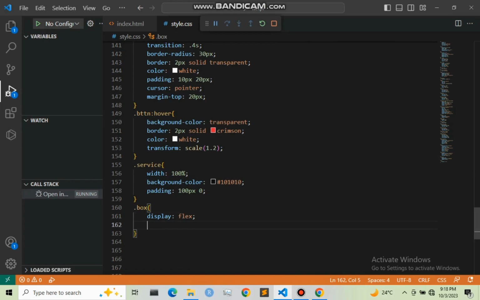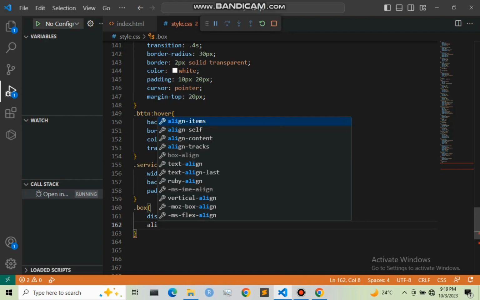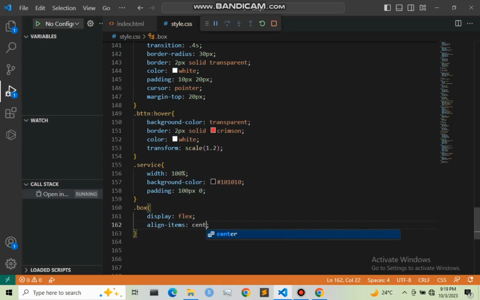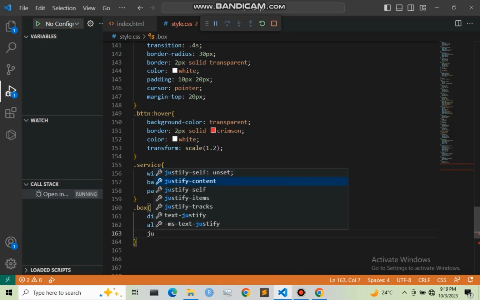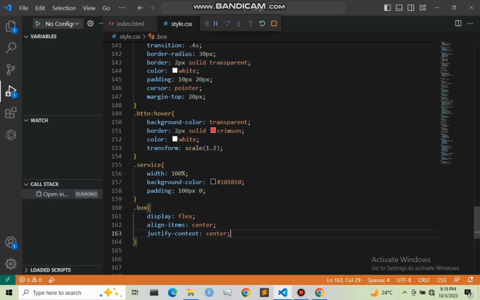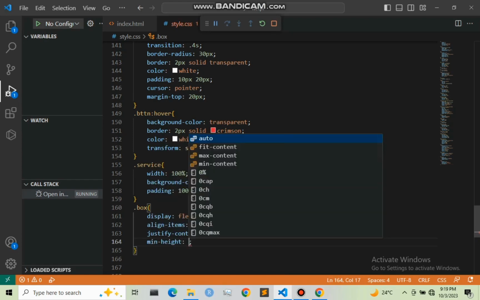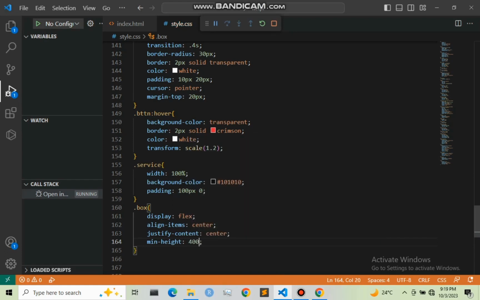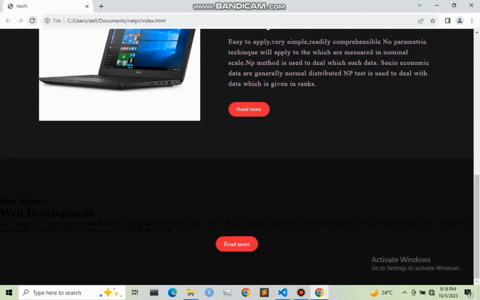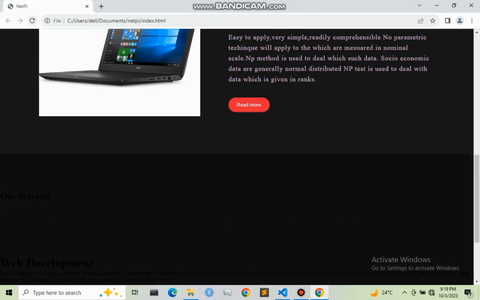Then also I'm going to give it an alignment, align items to be center, and also justify content to be center. And also I'm going to give it a minimum height of, let's say, 400 pixel. So that is it for our box. Let me save it and refresh. So as you can see, we have it right here.